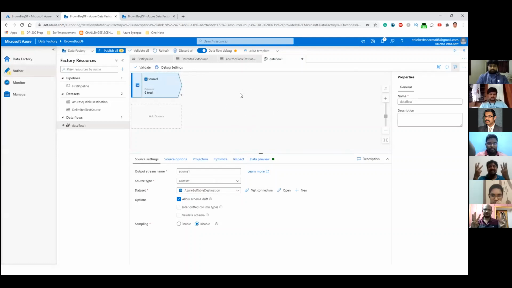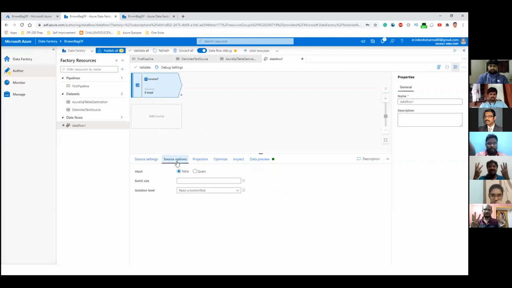If there is a requirement that the table will have more columns in the future, then you can use these options. Right now we are really not concerned about that. So we'll just configure the source here, and you can change the output stream name here as well, but we will leave it as source one.